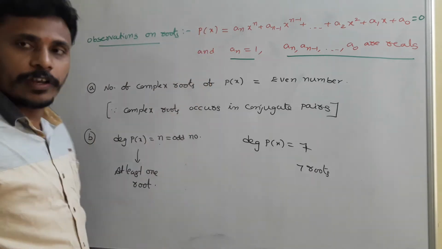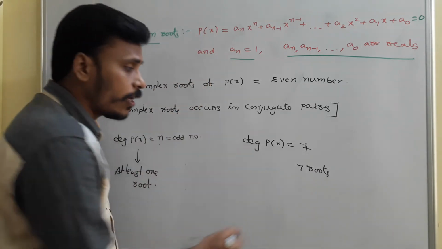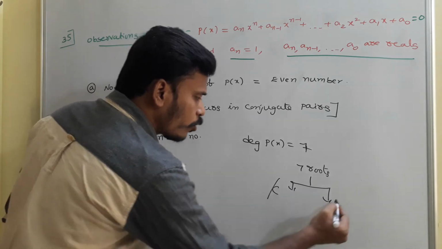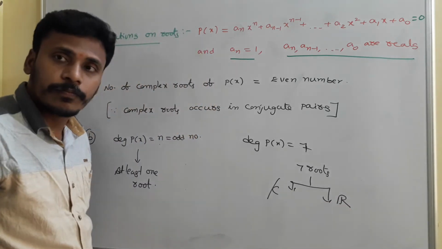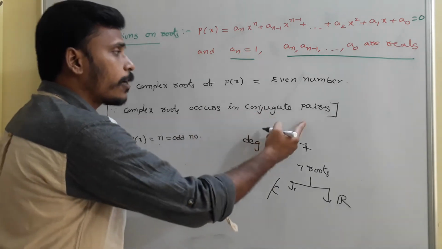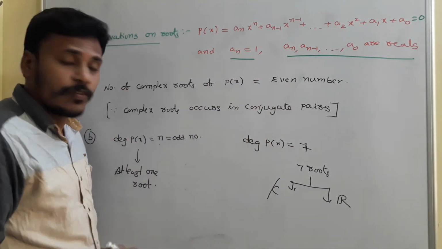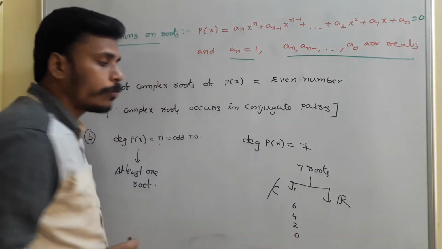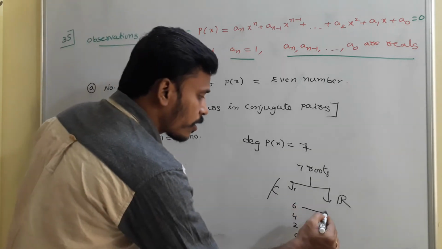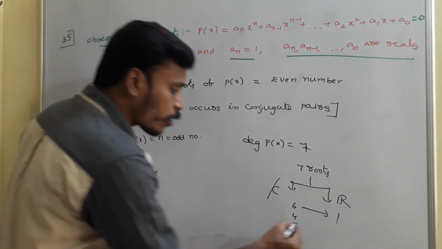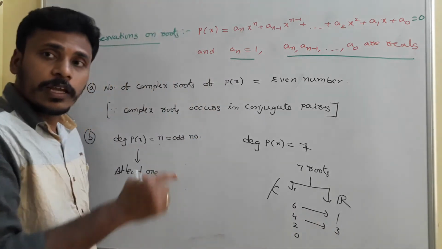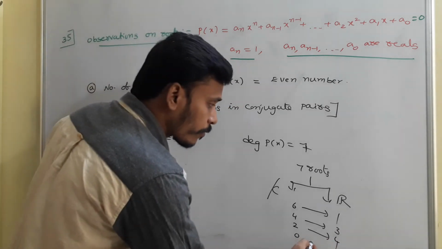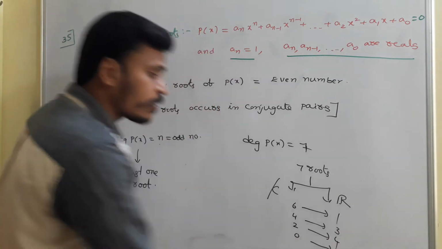And the polynomial is over reals, right? Since the polynomial is over reals, among these 7 roots, now I am going to decide the complex roots as well as the real roots. Complex roots occur in conjugate pairs. The number of complex roots is even, so the complex roots may be 6, 4, 2, or 0. If the complex roots are 6, real roots are 1. If the complex roots are 4, real roots are 3. If the complex roots are 2, real roots are 5. If the complex roots are 0, real roots are 7.